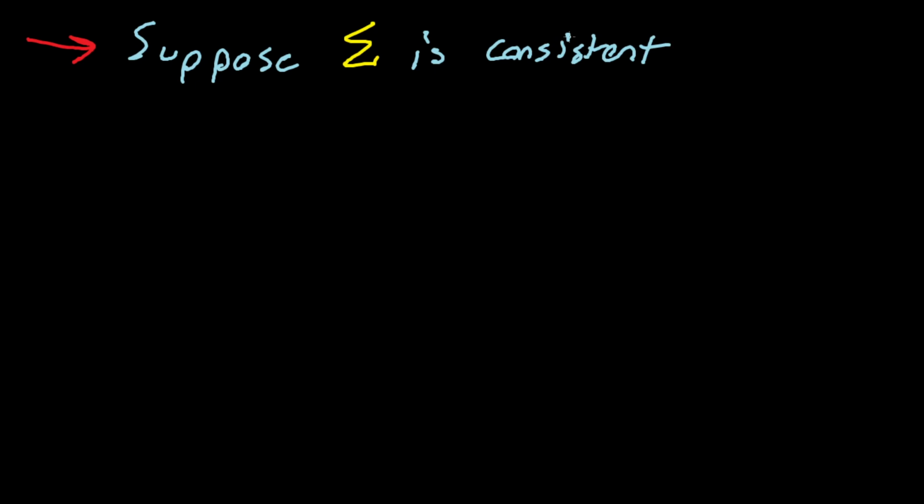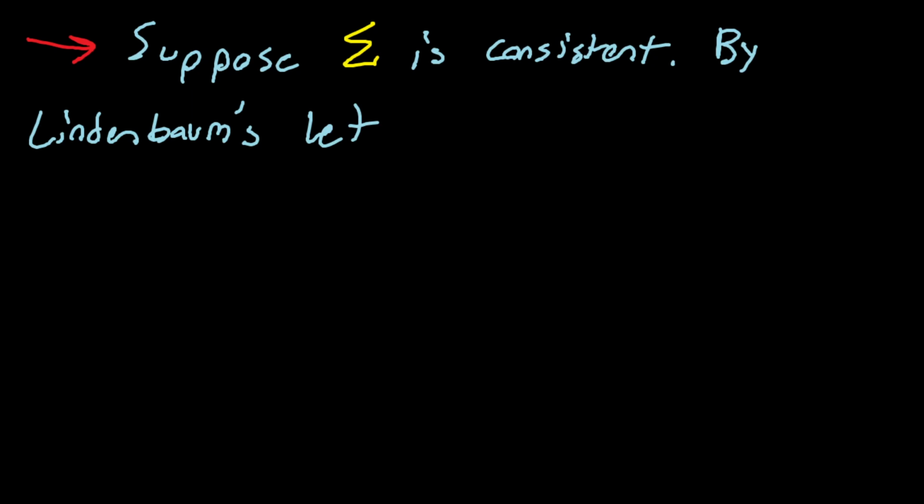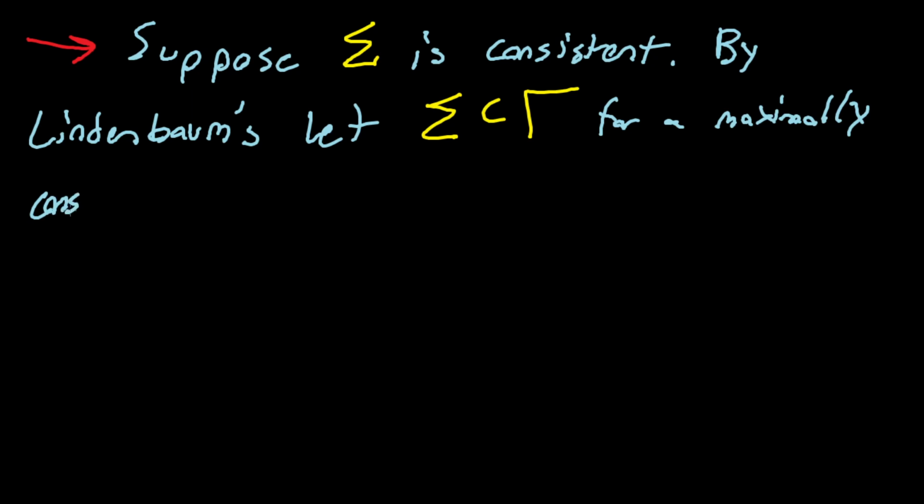So suppose sigma is consistent. So by Lindenbaum's, let sigma be a subset of gamma for a maximally consistent gamma.